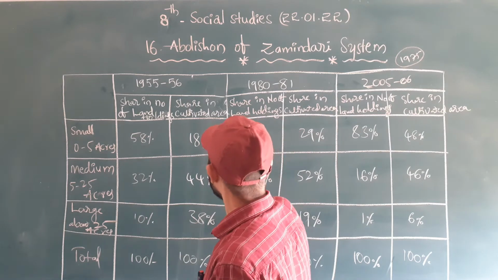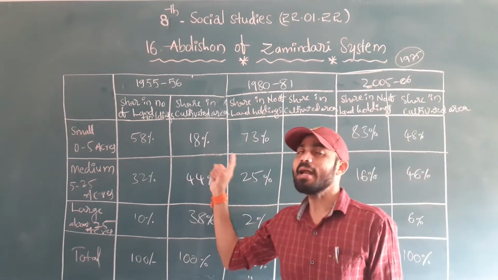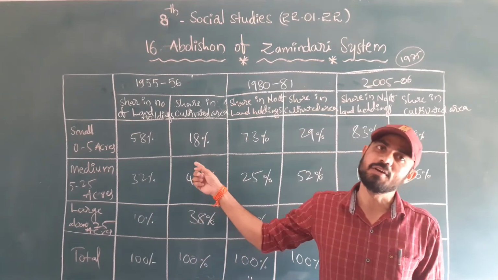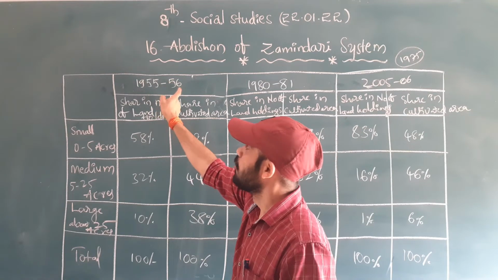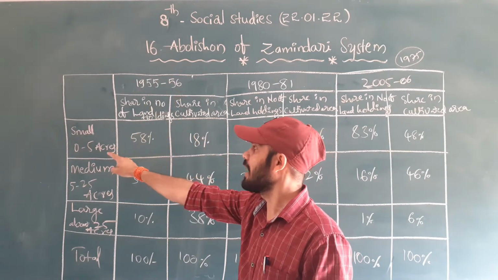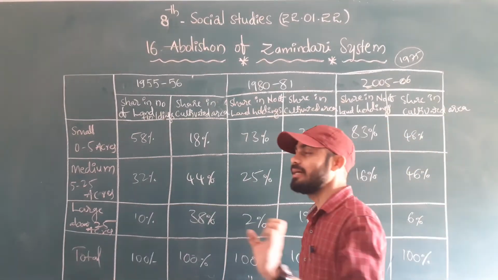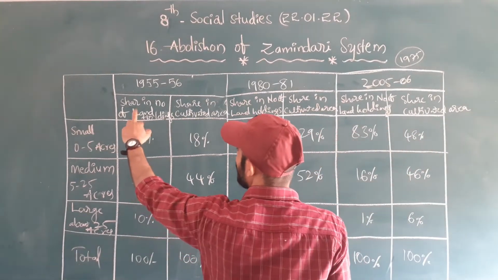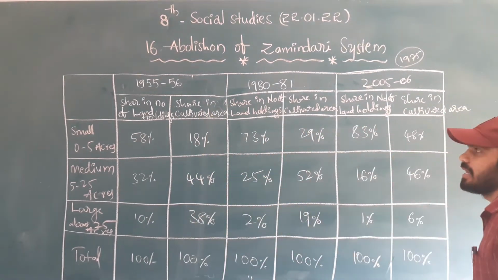58% is the holding. But when it comes to the cultivation area, only 18%. Right? When it comes to the cultivation, only 18%, in 1955 and 56. Why? Because most of the land is under the control of the zamindars. So the land holding is 58%, but the cultivation area is only 18%.